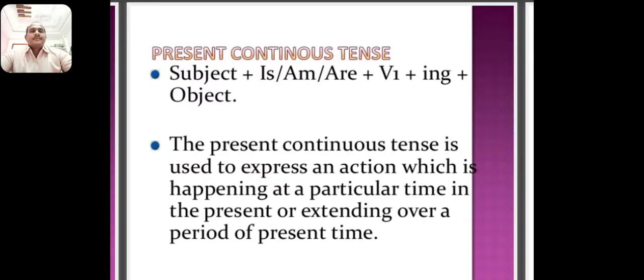You see the structure: subject plus is, am, or are plus verb 1 ing form plus object. This is the structure of the present continuous tense. Present continuous tense is used to express an action which is happening at a particular time in the present or extending over a period of present time. This tense is used to express those actions which are going on at the time of speaking in the present.